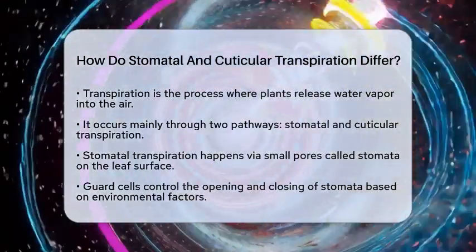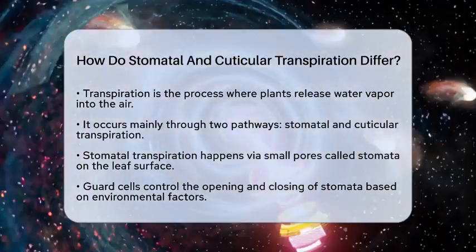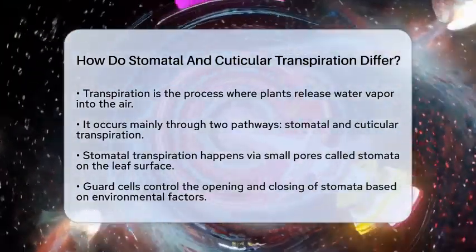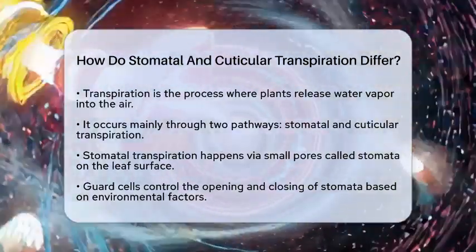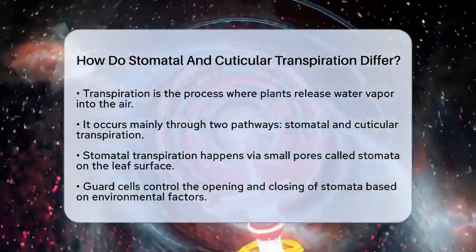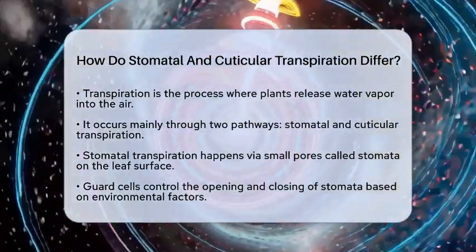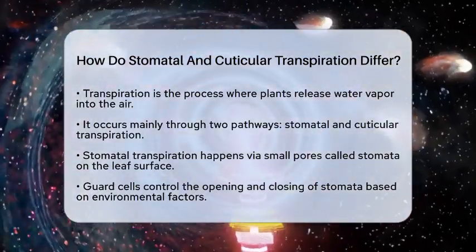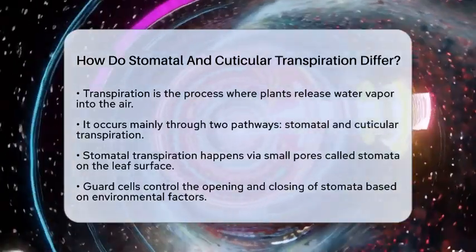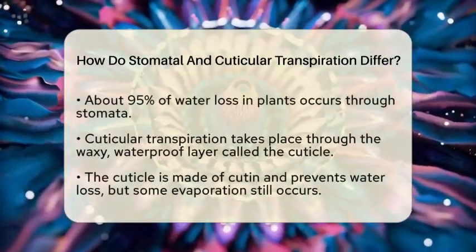Stomatal transpiration happens through small pores called stomata. These tiny openings are mostly on the leaf surface and are surrounded by guard cells. These guard cells control when the stomata open or close. When they open, water inside the leaf evaporates into the air spaces and escapes through these pores.